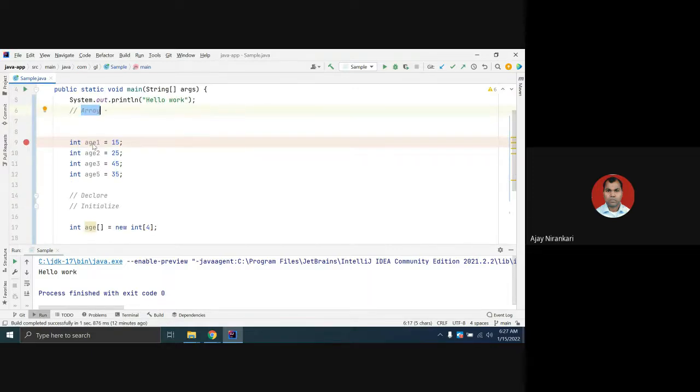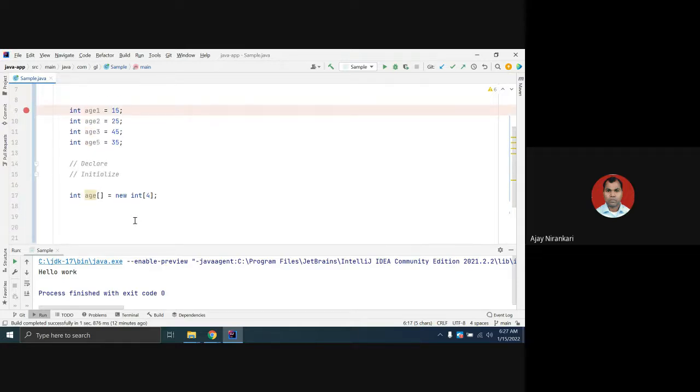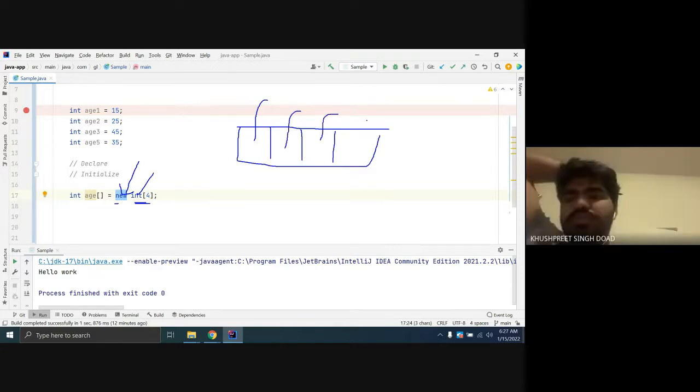In Java, an array is known as an object. Java array is considered one object. So in Java, to create any object, you have to use the keyword new. New means it is going to create new memory space in your heap memory. So the new keyword is used to allocate memory. new int of 4 means I am going to create four continuous spaces where you can hold only integer values: integer value, integer value, integer value, integer value.